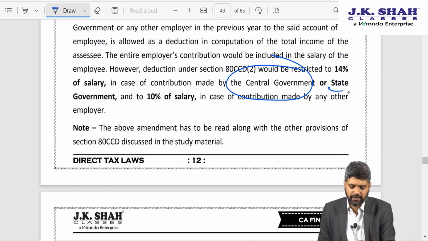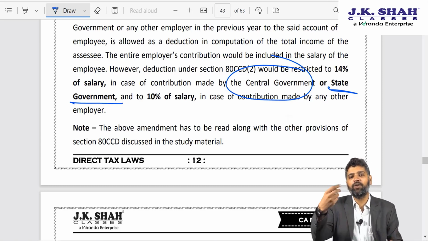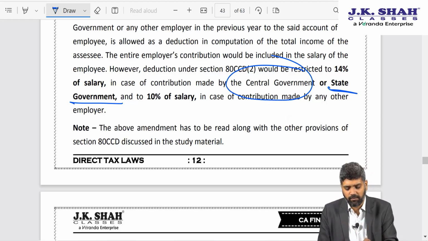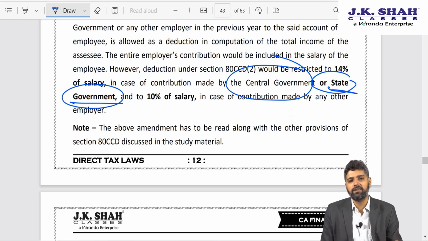This year they have added state government employees as well, because political parties during state elections are promising that we will revert to the old pension scheme, without realizing that it will unnecessarily burden the state government's exchequer over a period of time. I don't want to get into the economics of it, because that's not the topic of discussion. But now in order to incentivize state governments also to remain in the new pension scheme, government has added state government employees. For state government employees also, the deduction allowed shall be 14% of salary.